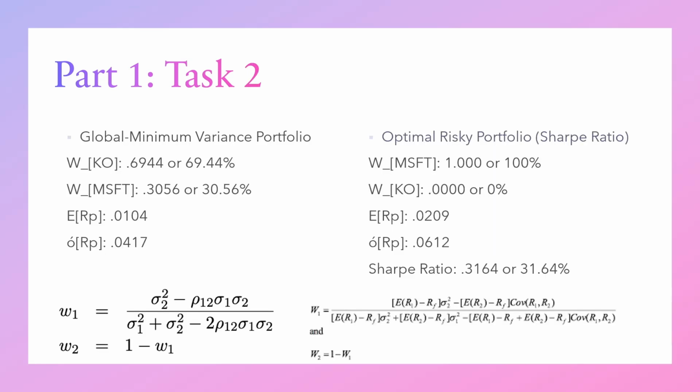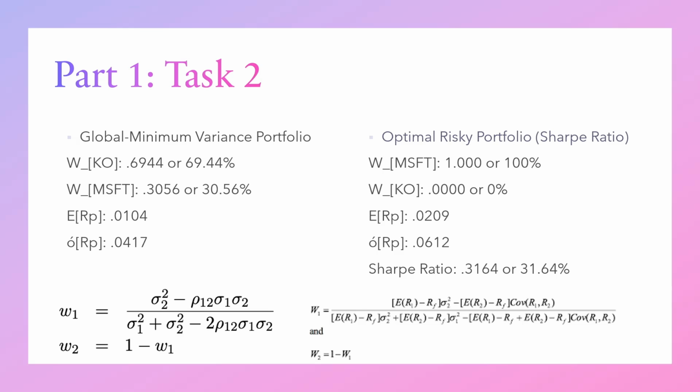All right, then for task 2 of part 1, we were supposed to construct some portfolios. The portfolios we constructed would be the global minimum variance portfolio and the optimal risky portfolio, or the Sharpe ratio. First off, for the global minimum variance portfolio, this portfolio minimized risk by allocating 69.44% of our money to Coke, while the other 30.56% of our money will go to Microsoft. With this, we get an expected return of 1.04% and a standard deviation of 4.17%.